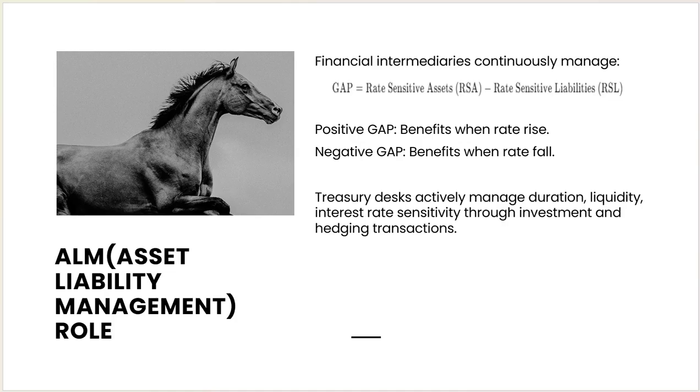So the positive gap is positive when rates rise, and the negative gap benefits when rates fall. So we have the buckets where we collect all the rate sensitive assets, and we have the second bucket, where we have all the rate sensitive liabilities. So that will help us in interest rate risk management, and in managing how much funds we are going to need, or the liquidity risk management. So the treasury desk actively manages the duration, liquidity, interest rate sensitivity, investment and hedging, all these transactions.